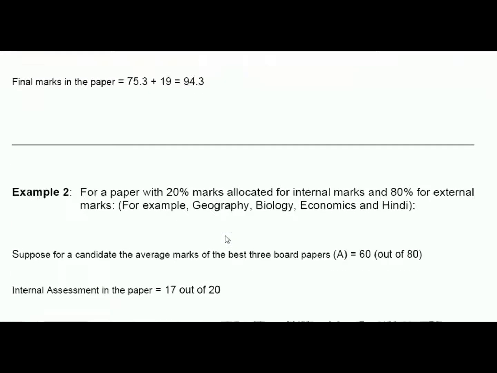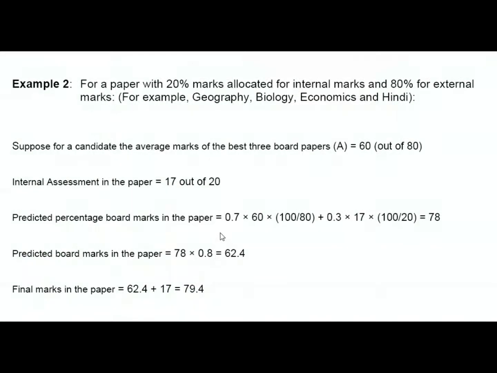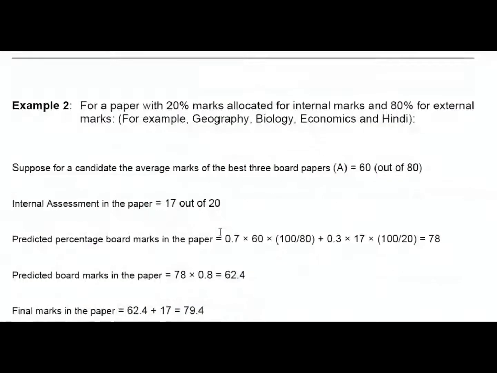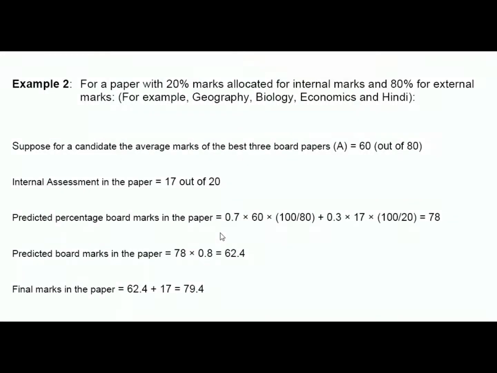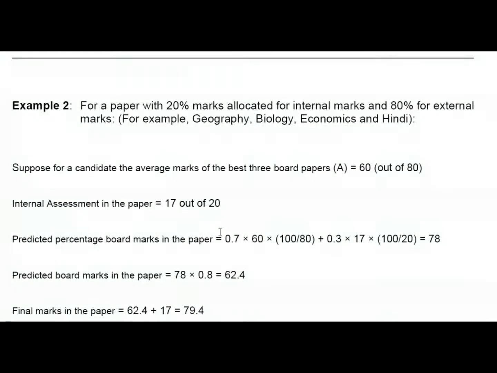Example 2, for a paper with 20% marks allocated for internal marks and 80% for external marks, for example, geography, biology, economics, and Hindi. Suppose for a candidate the average marks of the best 3 board papers, A, equals 60, out of 80. Internal assessment in the paper equals 17 out of 20.